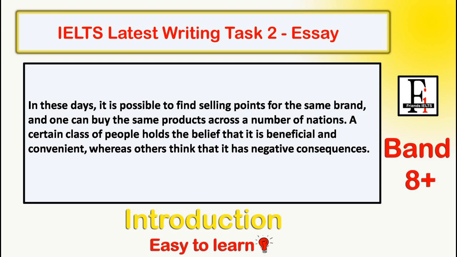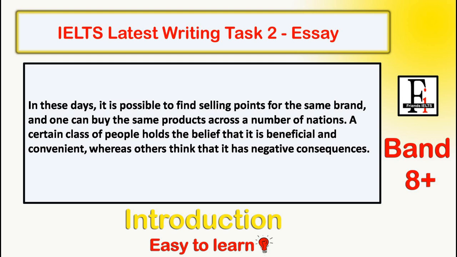Next, we are going to continue with our introduction. A certain class of people hold the belief that it is beneficial and convenient. Very important: beneficial and convenient. There are certain words that are used together and that contribute to your score in lexical resource, that is your vocabulary.